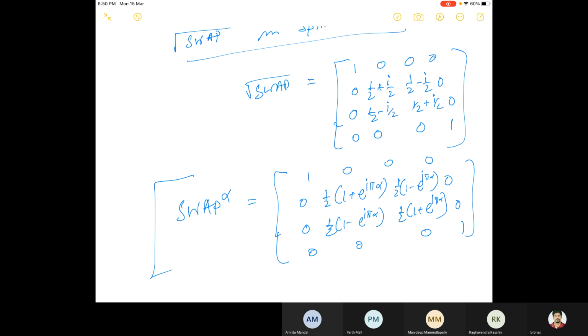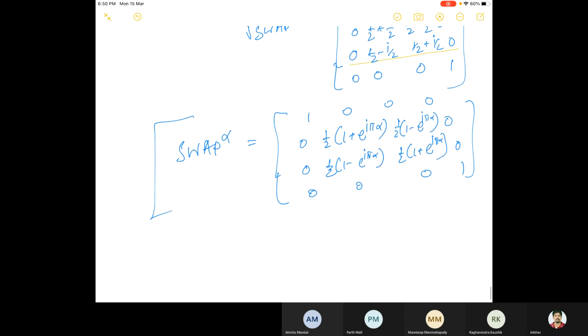Now here I'll end the discussion about quantum computation, and maybe we can start talking about complexity, circuit complexity, next day, maybe tomorrow.